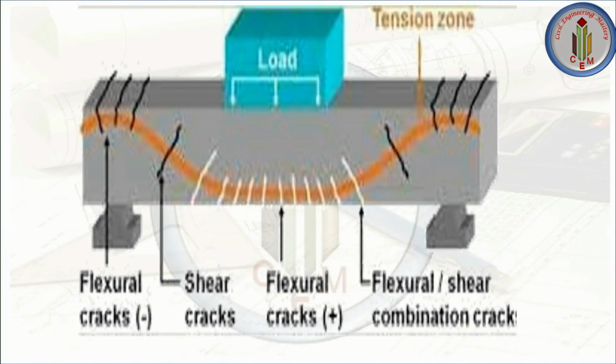In beams, the cracks can be flexural cracks, shear cracks or corrosion cracks. Flexural cracks can happen due to poor design of the beam or insufficient reinforcement in the beam. Shear cracks can happen due to lack of shear reinforcement. So this is the shear crack and here is the flexural crack. This is on the compression side and this is on the tension side. If the reinforcement is insufficient, cracks can appear in the beam, and overloading of the beam also leads to cracks in the beam.